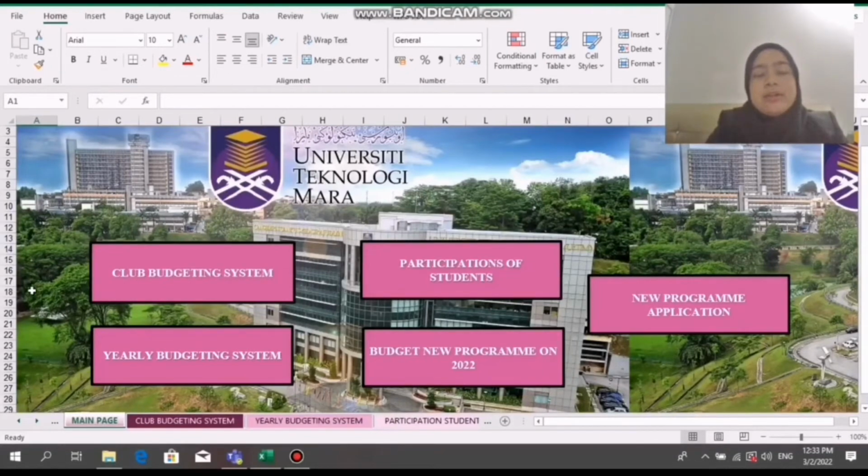The function used for the main page is the hyperlink. A hyperlink is a shortcut that jumps to another location. It can save time for the user, where they can choose which page they want to go to. So for example, if the user wants to know how much the participation of students was in that year or for that semester, they can click on participation of student.